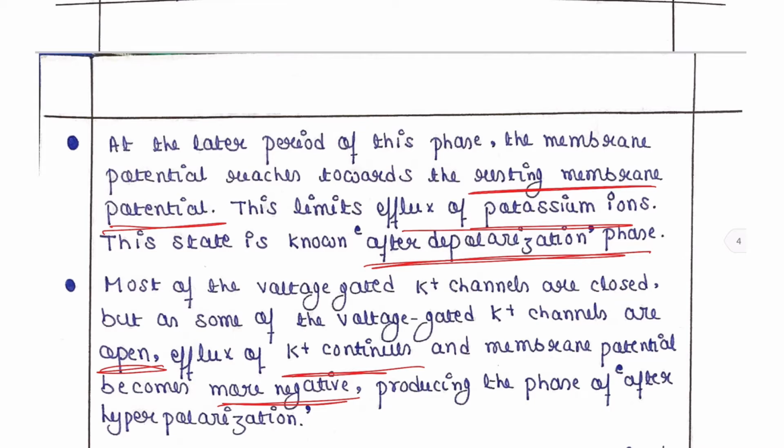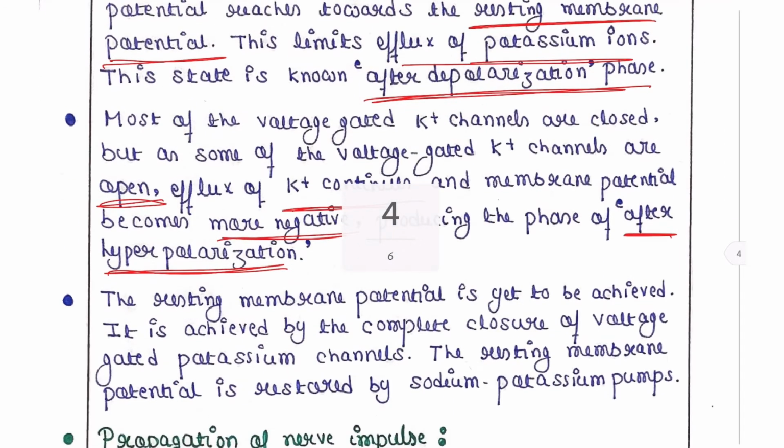All potassium channels are not yet closed. Hence the efflux of potassium ions continues from the cytosol to the extracellular space, and the membrane potential will become more negative. So it will produce the after hyperpolarization phase.